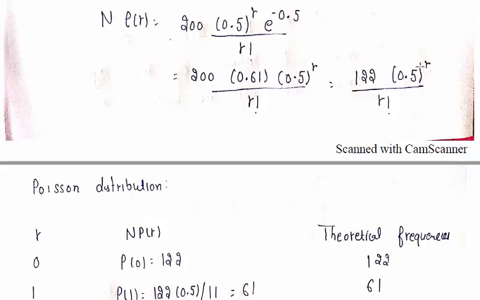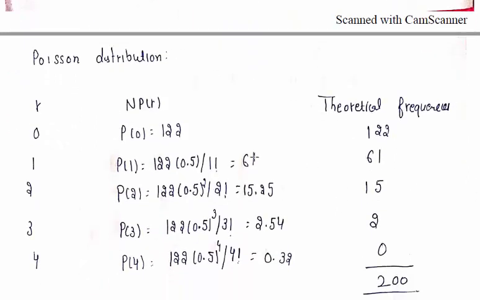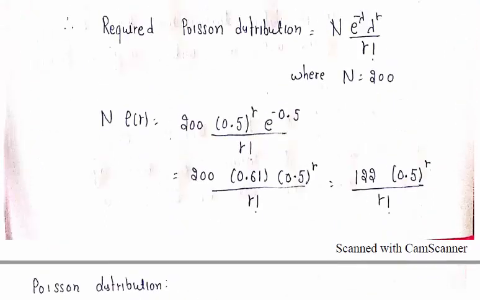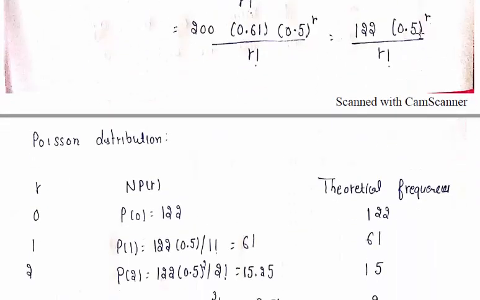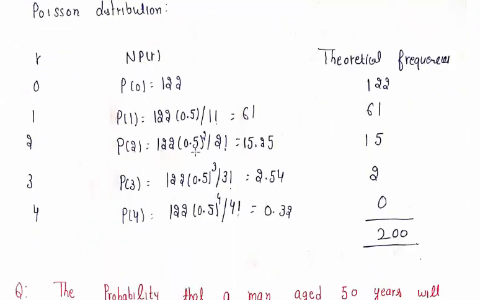So then we put r as 1. So this theoretical frequency is 122. If we put r as 1, 122 into 0.5 raised to power 1 over 1 factorial. If we simplify that, this is equal to 61. Similarly, here we can put r equal to 2 and find the next frequency. R equal to 3, we find the probability corresponding to 3.